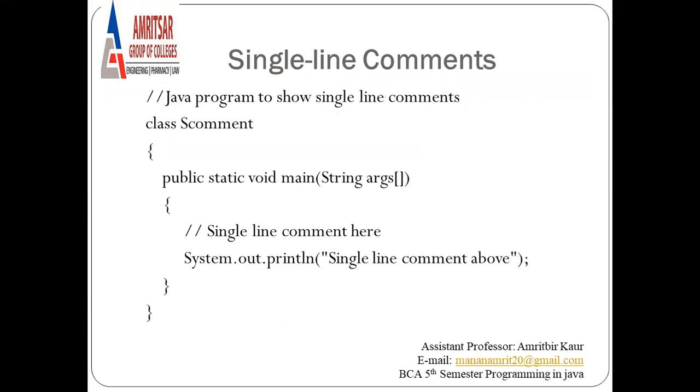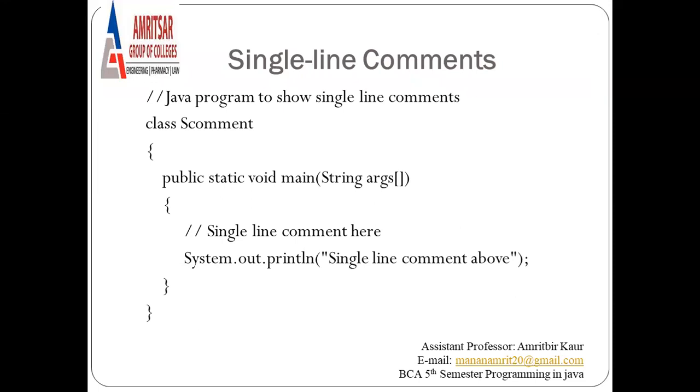So here is an example of a single line comment. At the start we write the purpose of our program in a comment, like Java program to show single line comments. Then we start a class. In the class we define a main method. And then again we write a single line comment here. We can also write here, printing message.